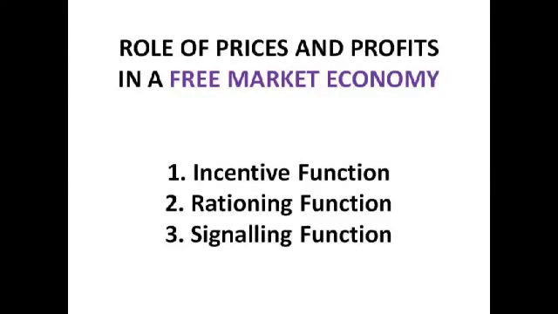And the final role of prices is the signalling function. This is really for the producers. Say prices rise, producers see there is a scarcity of the good, and so they produce more. If prices fall, the producers can see that there's been excess supply and they produce less, so that demand and supply can balance each other out. This is all to do with the role of prices in a free market economy, and it's a good idea to define what a free market economy is. In a free market economy, there is little government involvement in the provision of goods and services, although the government does ensure that the rules of markets are fair.